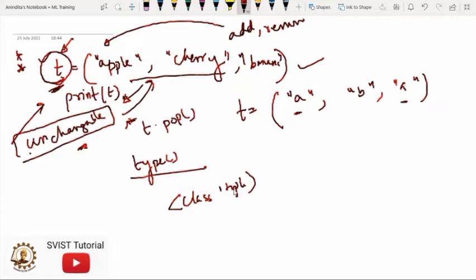So here my point is, why I am discussing this, you have to understand which data type to use when. If you want to modify your data type after creating it, then go for a list, don't go for tuples. So you have to also understand these features.